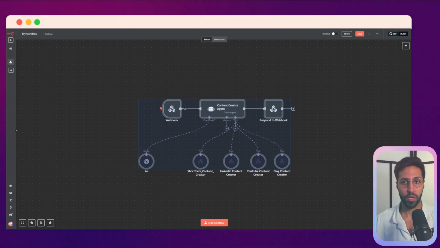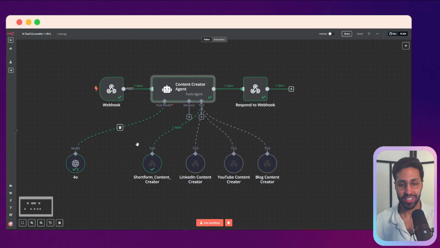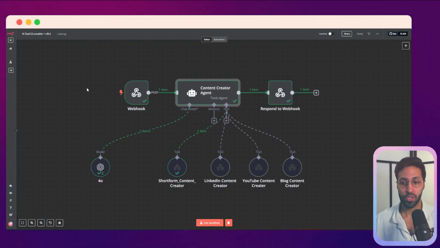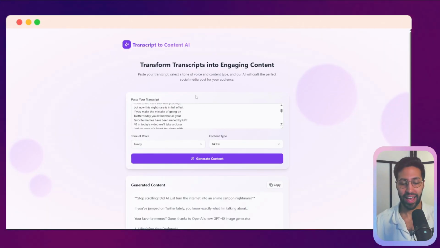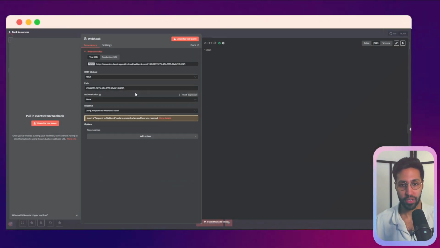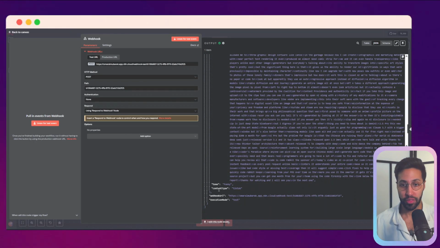So let me talk you through how it works from n8n, and then we're going to go through Loveable. So in n8n, the way we've created this is first we're using webhooks. So webhooks is our way of speaking with Loveable and getting the information from Loveable to n8n. So if you remember, in Loveable, we had the transcript, we had the tone of voice, and we had the content type. That's the main information we're putting in as a user. So if we see this webhook here, we're going to see that we get that information. We've got the transcript, we've got the tone, in this case it was funny, and then the content type.